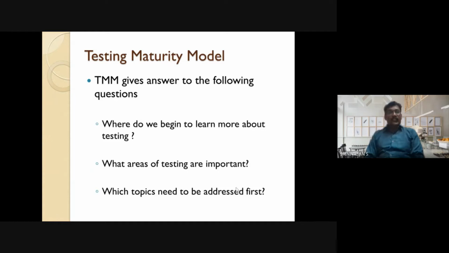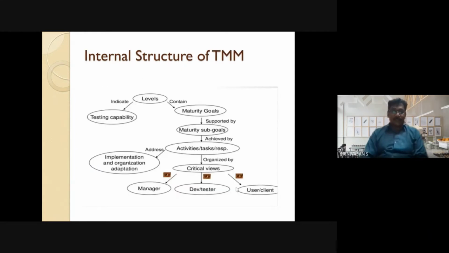The first one is, where do we begin to learn more about testing? The second question is, what areas of testing are important? The third one is, which topics need to be addressed first?